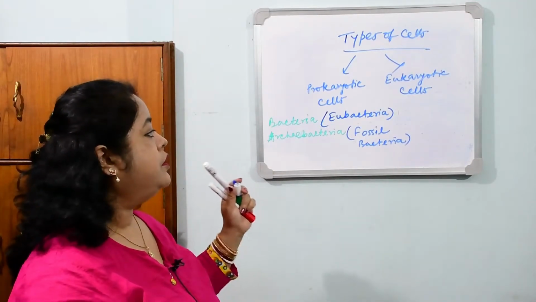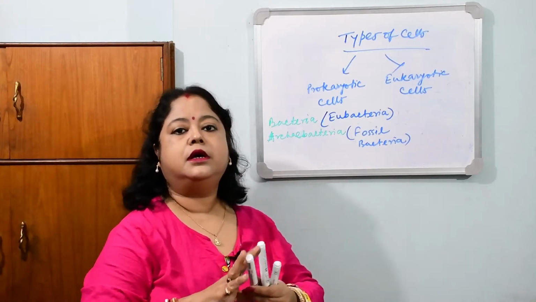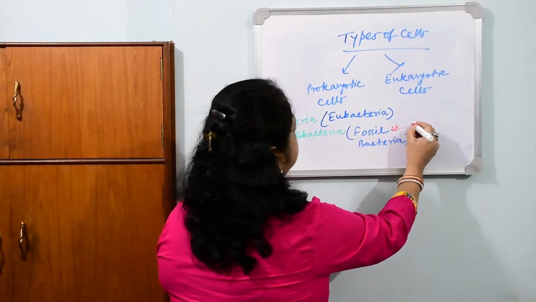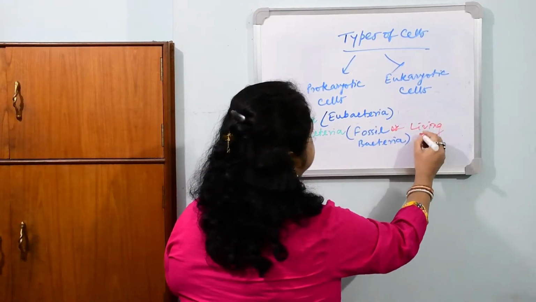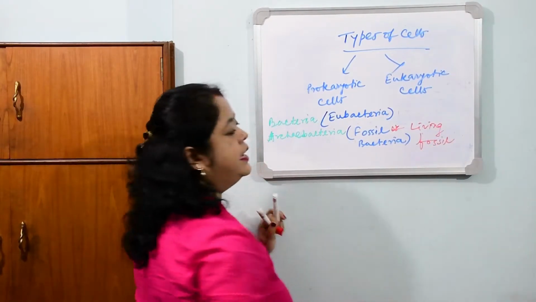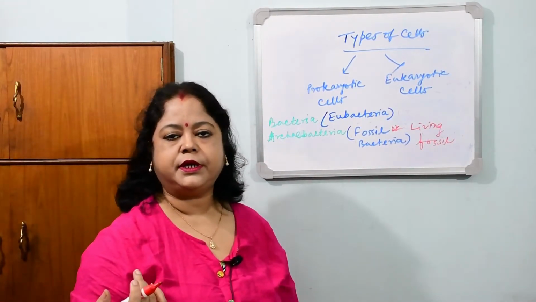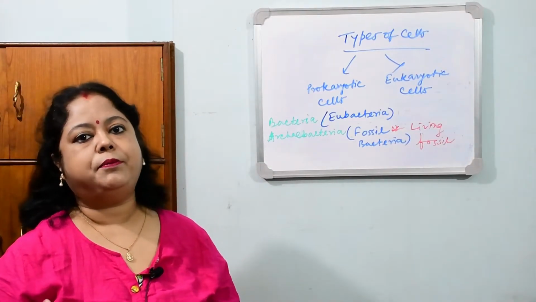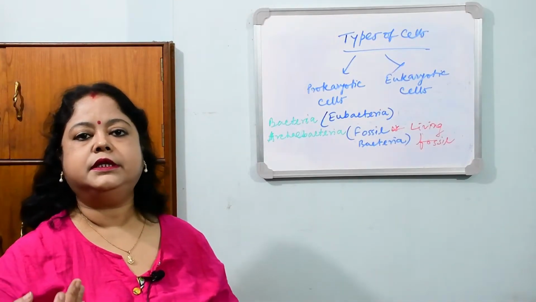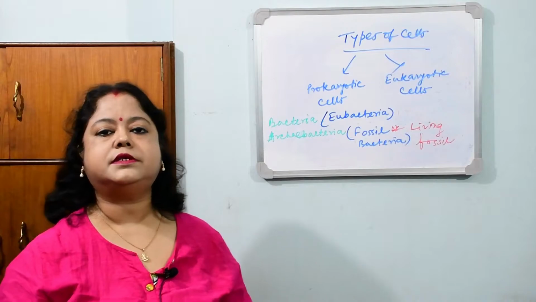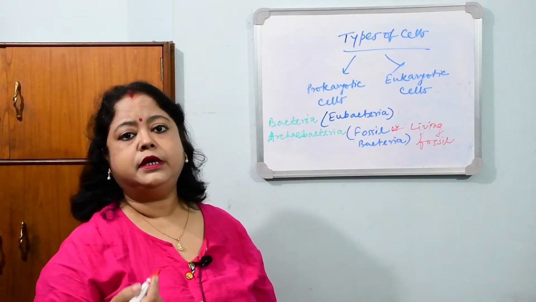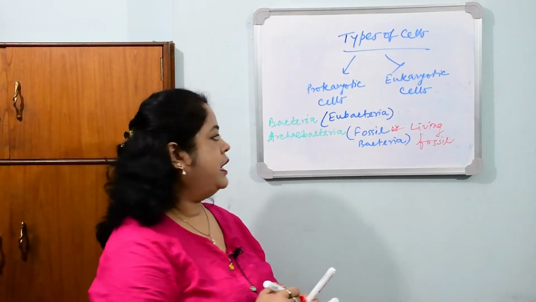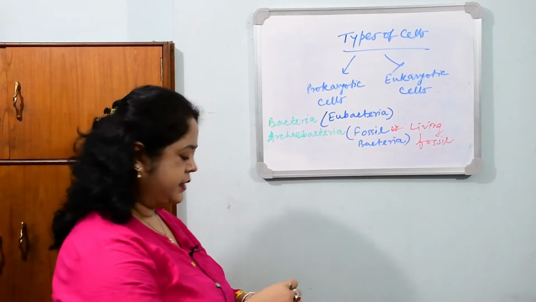What is the archaebacteria or fossil bacteria? This group is known as the fossil bacterial group. Another thing is that they are the living fossil. Their contemporary members are all fossilized today, but they are the only living member without any modification or alteration. In the primitive world they were in this shape and size, in this chemical condition, everything is the same, but they are nicely adapted in today's world. So they have the credit of being living fossils. So this is the archaebacteria.